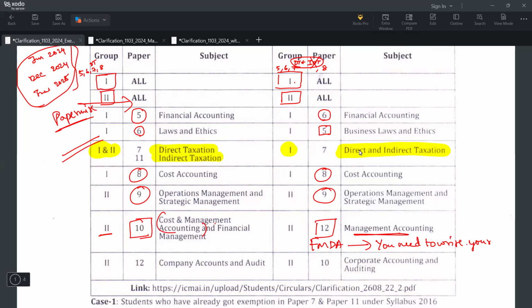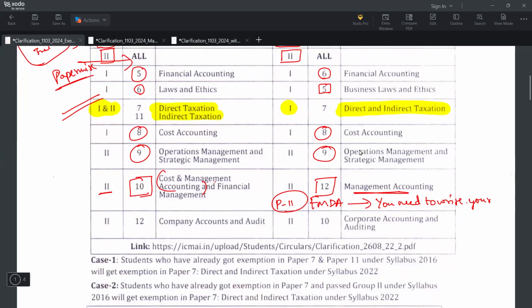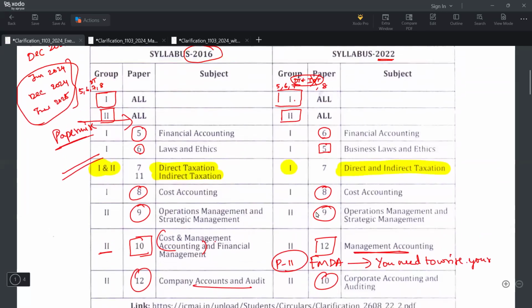For financial management, paper number 11 under the old syllabus, you need to appear, even though you will get an exemption under paper 10. And paper 12, that is company accounts and audit, you will get the corresponding paper 10 corporate accounting and auditing. Okay, now come to our hero of this circular.